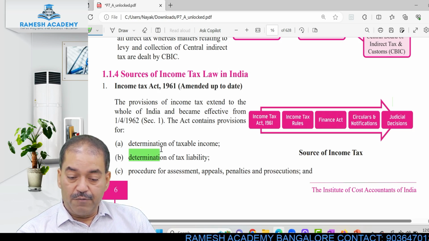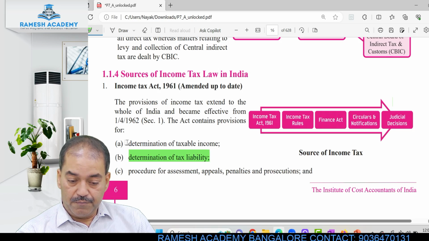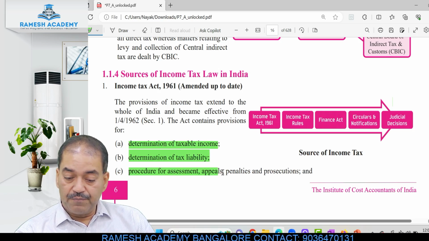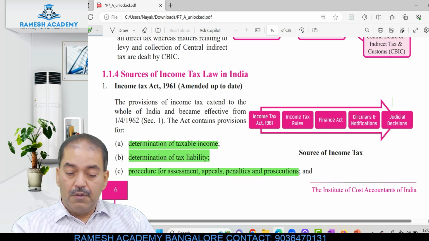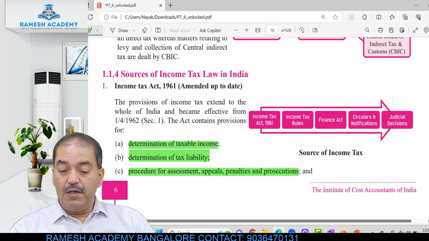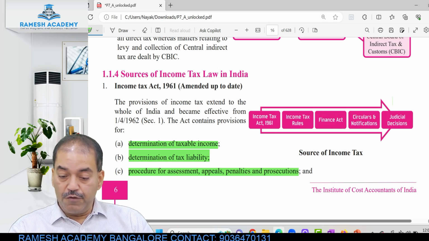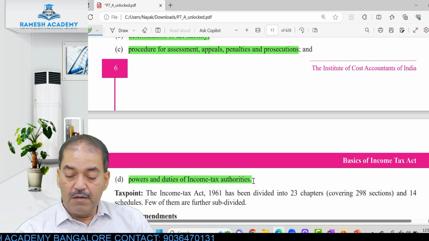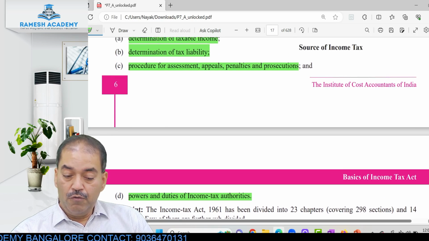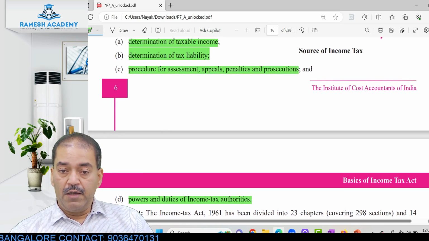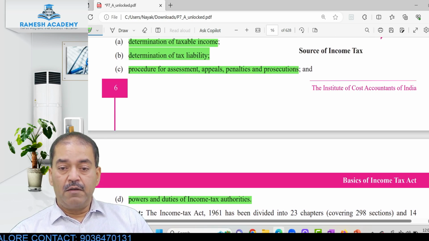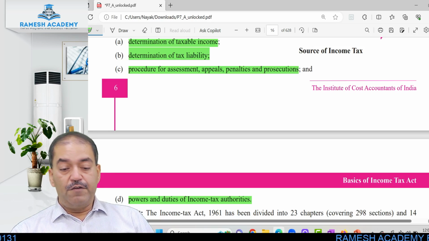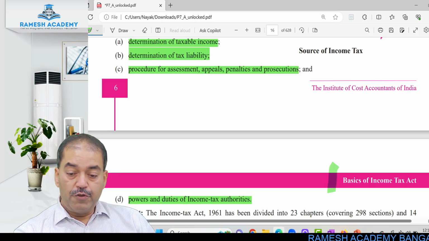determination of taxable income, determination of tax liability, procedure for assessment, appeals, penalties and prosecutions, and powers and duties of income tax authorities. These are the 4 things which are contained in the Income Tax Act 1961. So the Income Tax Act 1961 contains provisions for what? Once again,